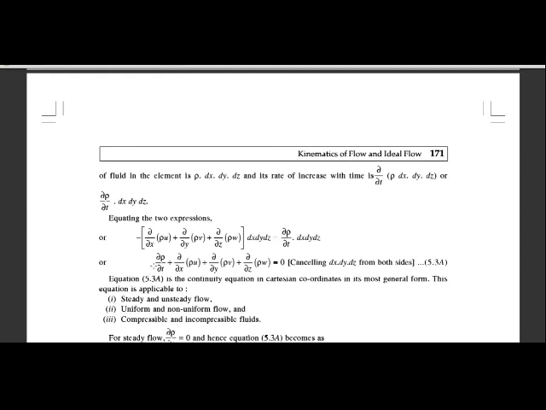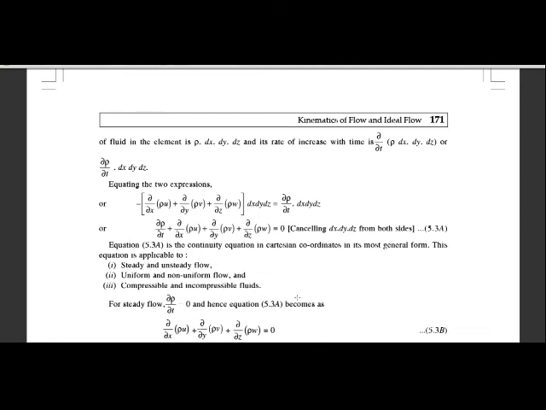This is the equation of continuity in Cartesian coordinates. It is applicable for steady and unsteady flow, uniform and non-uniform flow, and compressible and incompressible flow. For steady flow, the density with respect to time is constant, so ∂ρ/∂t is equal to 0.